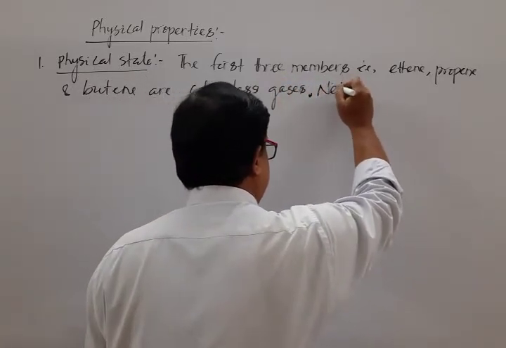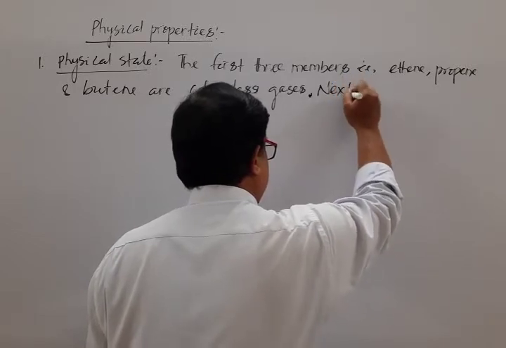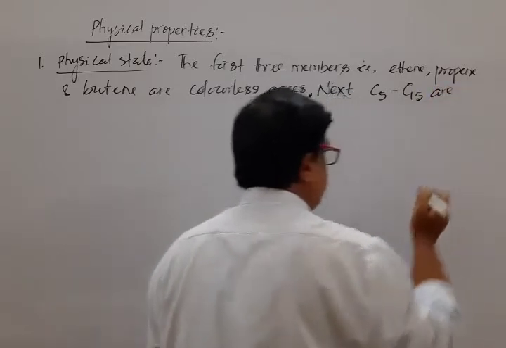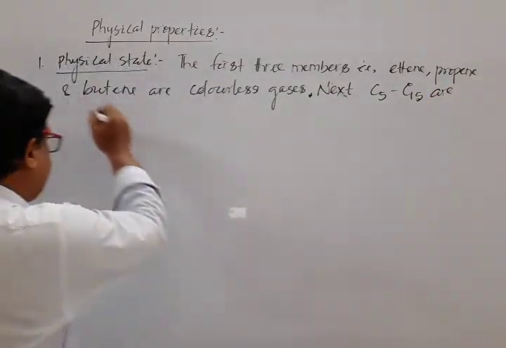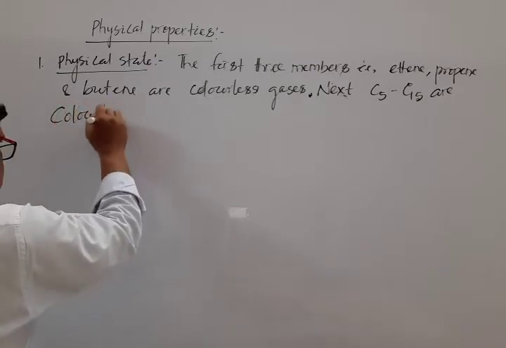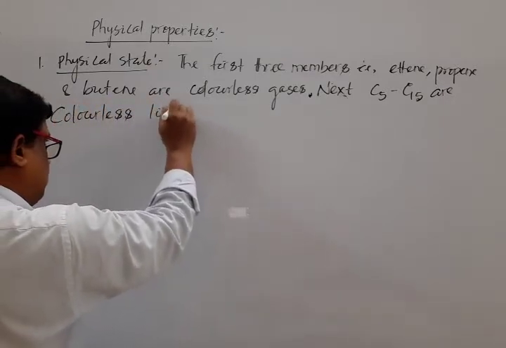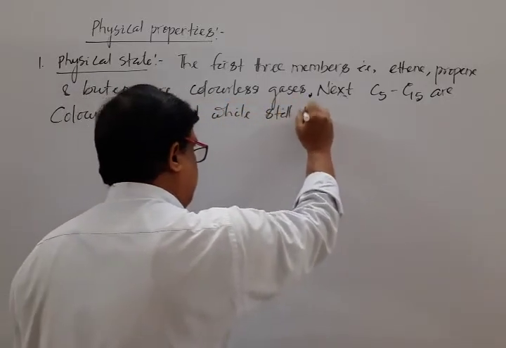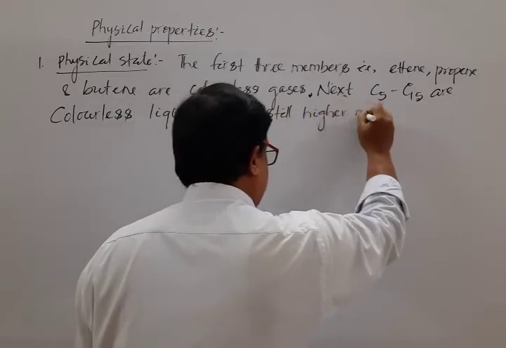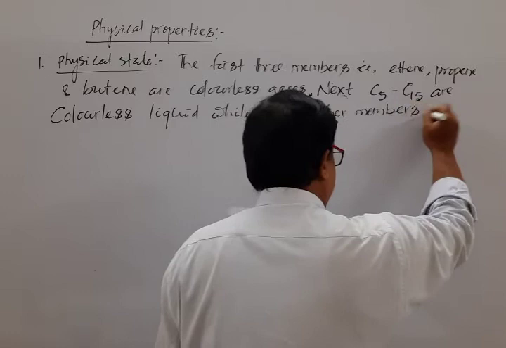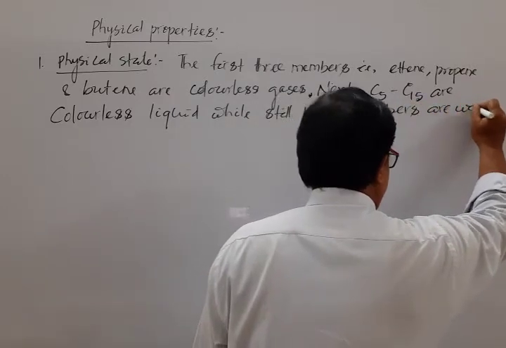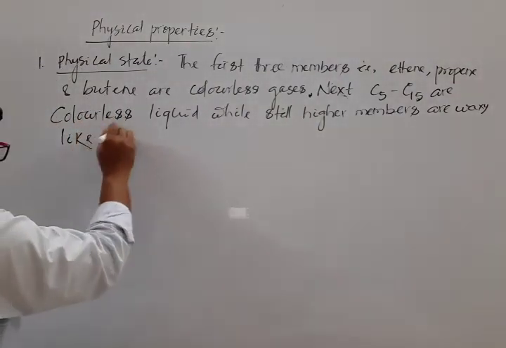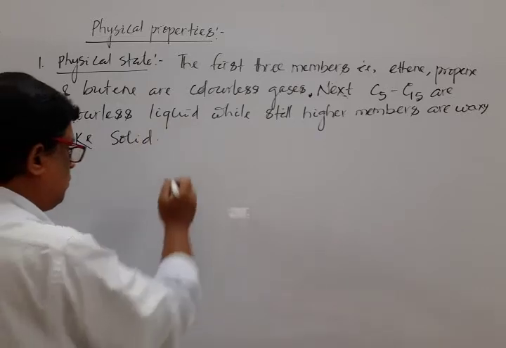Next, C5 to C15 are colorless liquids, while still higher members are waxy-like solids.